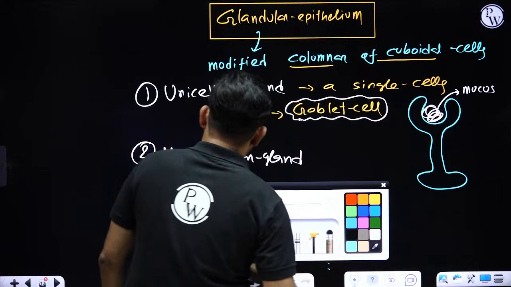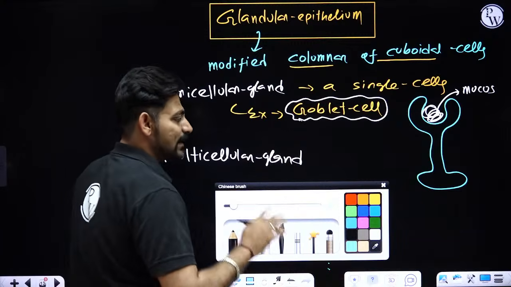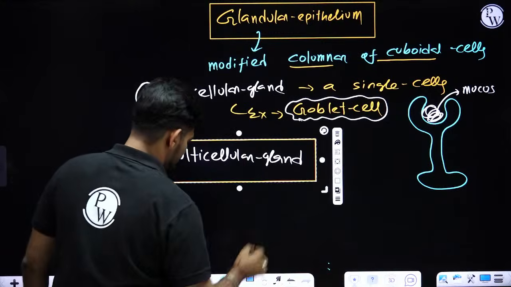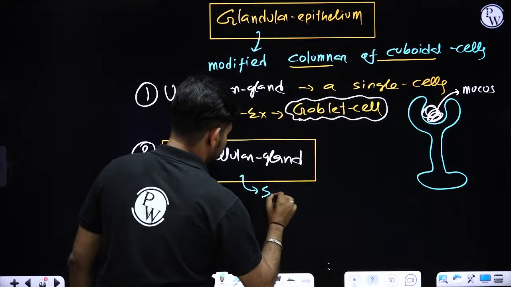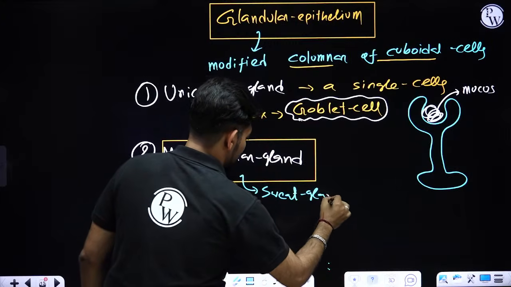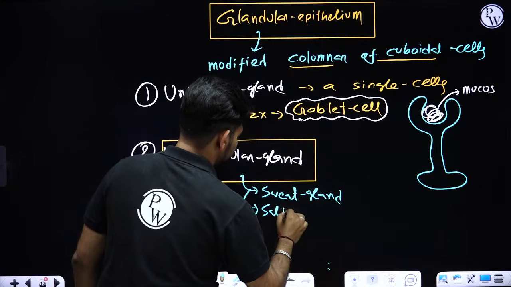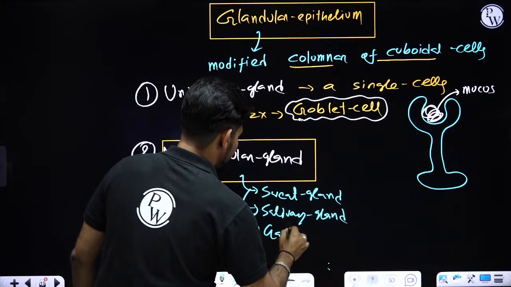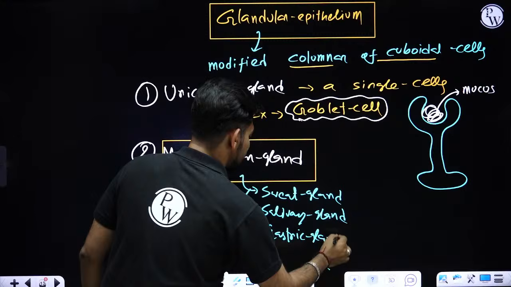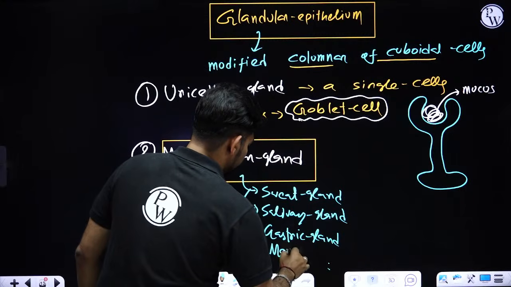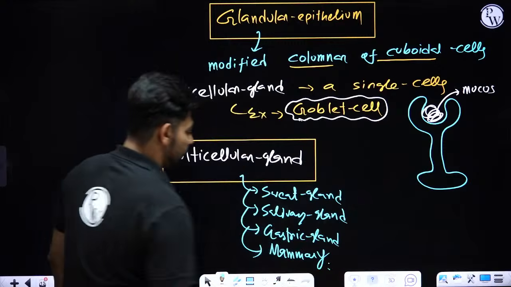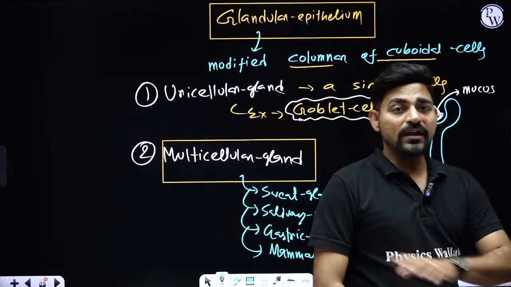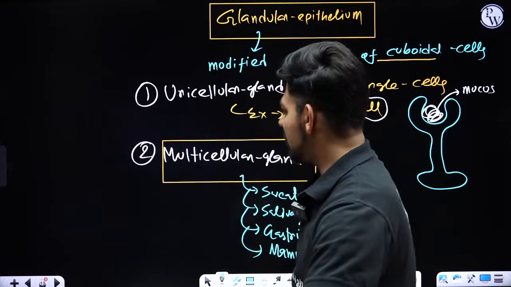Okay. As per NCERT, apart from the goblet cell and another cell, the Paneth cell, all other glands will be considered multicellular, like your sweat gland, an example of multicellular gland; salivary gland, example of multicellular gland; gastric gland, example of multicellular gland; mammary gland, example of multicellular gland; sebaceous gland, example of multicellular gland. All other digestive glands are examples of multicellular glands.